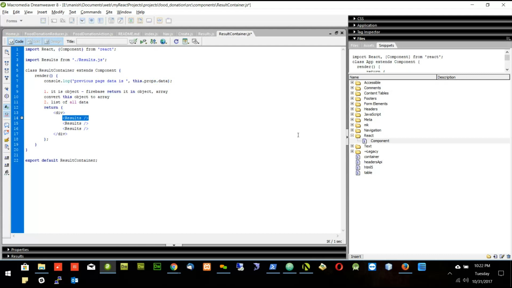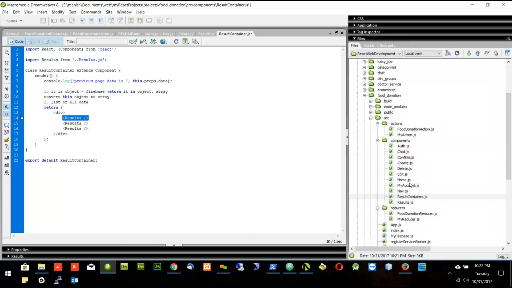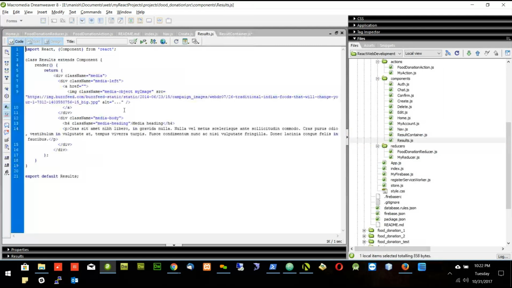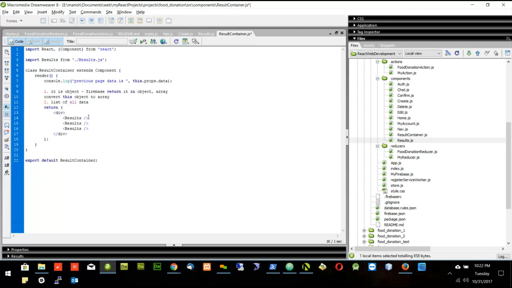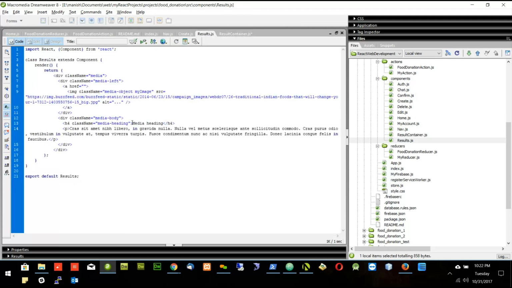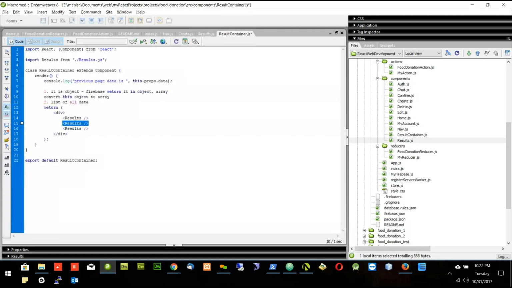So for the first case, let's say first record, I will call the result and I will change the title to mango. For example, first one is mango. Second one is banana, for example. So first one will get the mango, second one will get the banana. So for the second record, I will change the title to banana. Similarly, we will show all the records based on the list we get. So we will do this tomorrow.